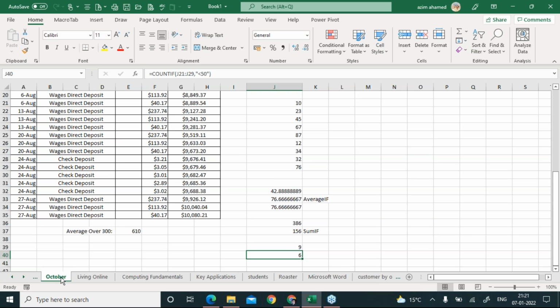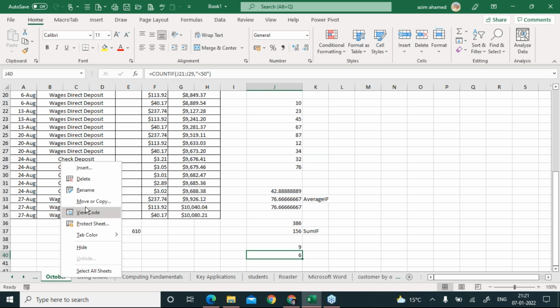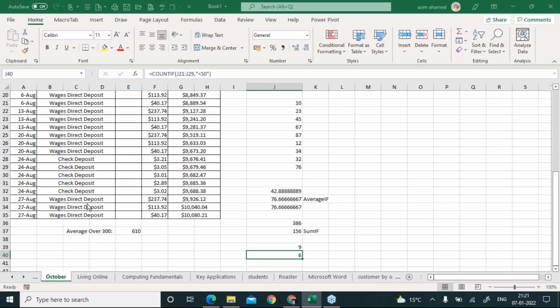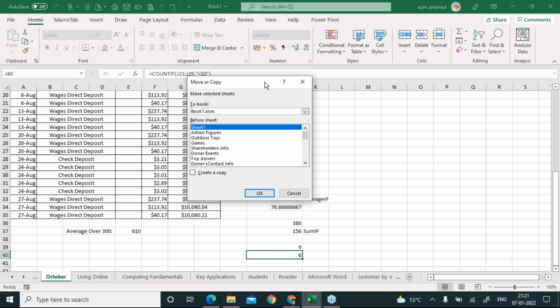You have to just right click on that sheet and there is an option, everybody, that's called move or copy. When you click on this move or copy, this window will appear. Now it says it should be on the right side of the October sheet. So right side means you have to select the next sheet.